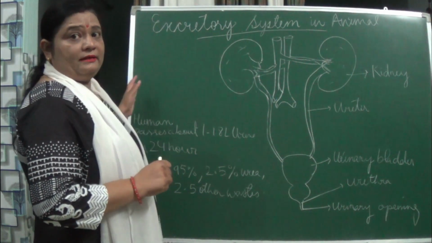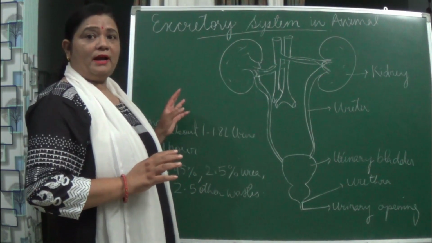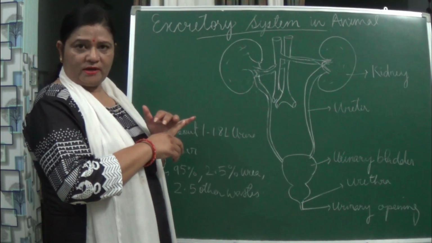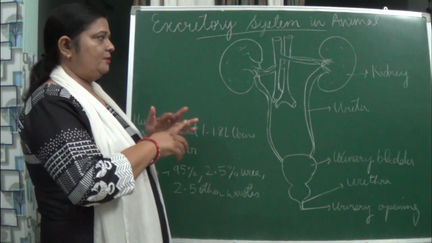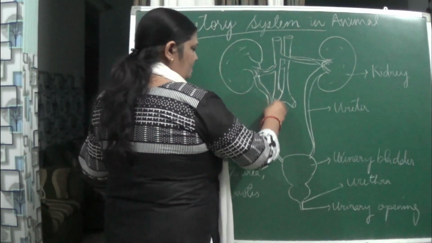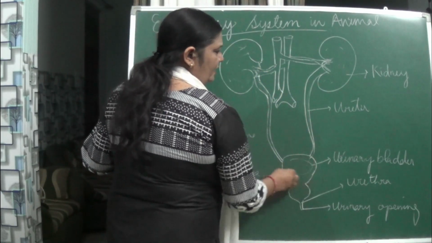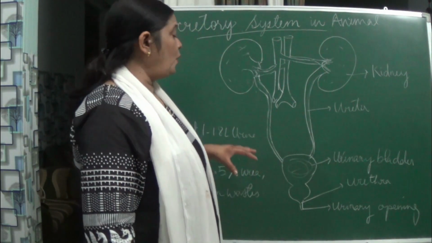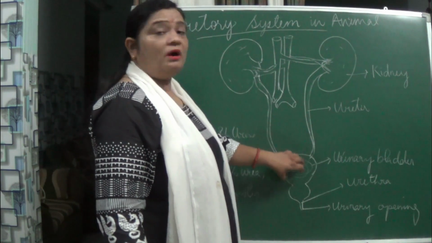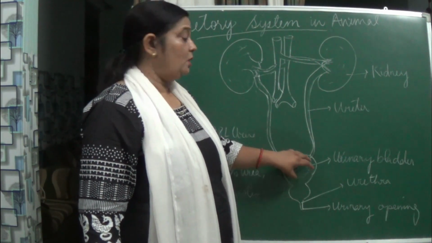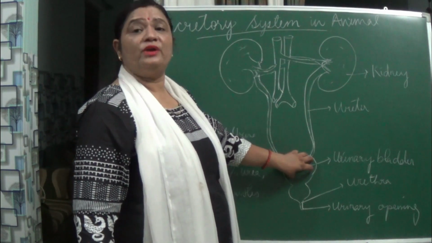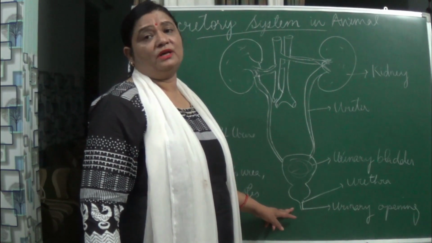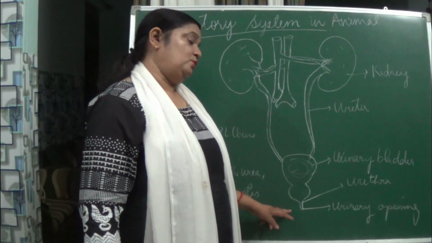Now the pure blood is sent to the body, but the waste, which consists mainly of water plus the toxic substances, passes through the ureter and gets collected in the urinary bladder. I am saying it gets collected, it means collection is done here. It is not a fast process, it is a slow process. When a considerable amount of urine is collected over here, it passes through the urethra, which has an opening to the outside.